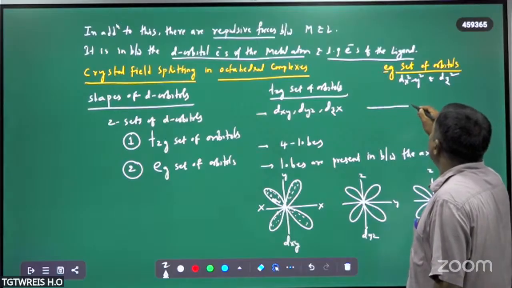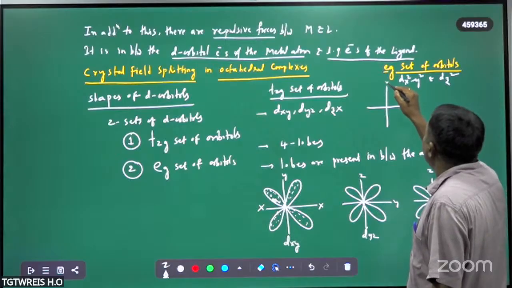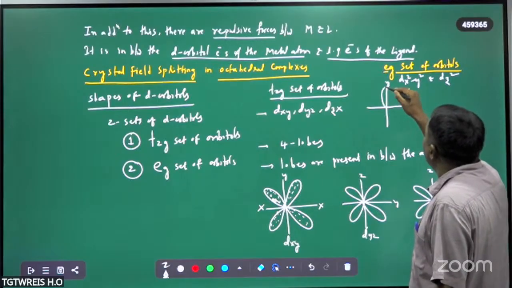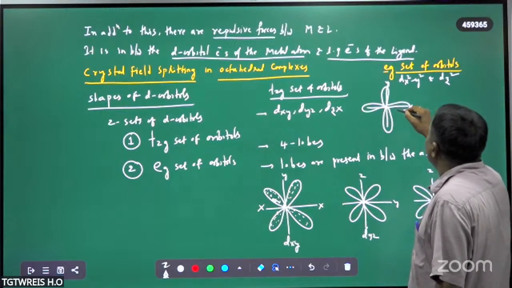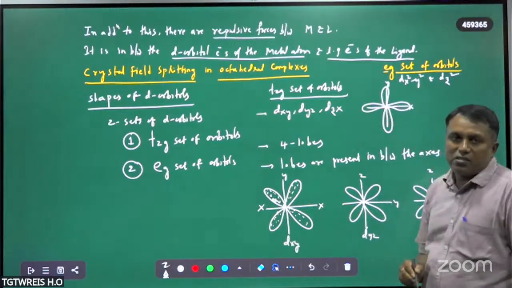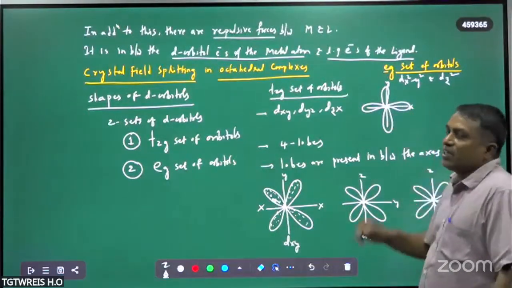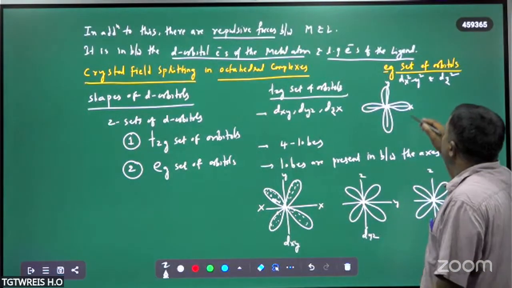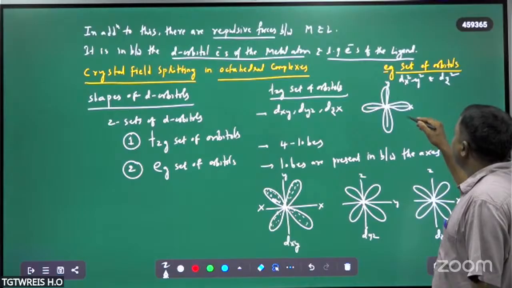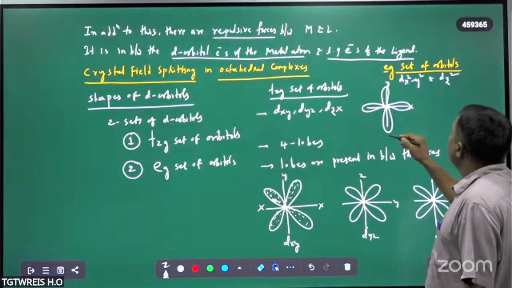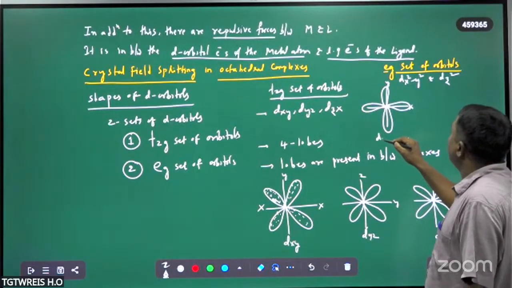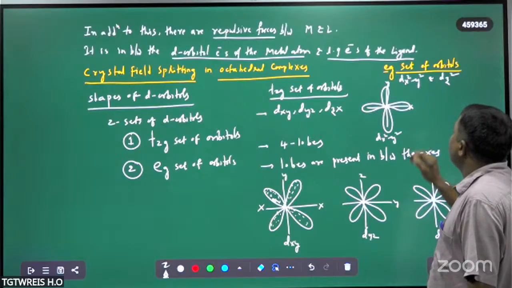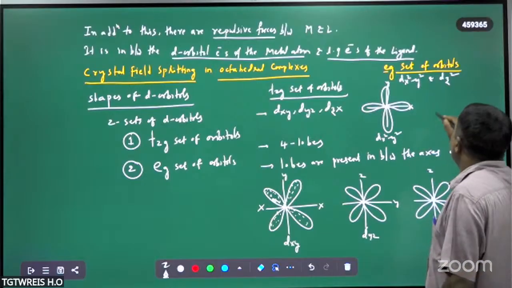So this is the x-axis, this is the y-axis. There are four lobes, and those four lobes are present on the axis. So electron density is present on the axis only. Here the angle is 0. So this is the dx square minus y square orbital. The lobes are present on the axis.